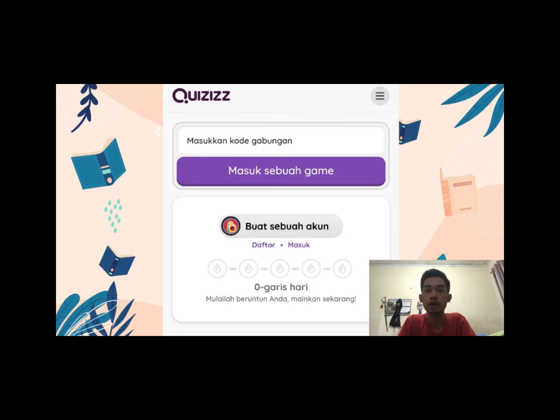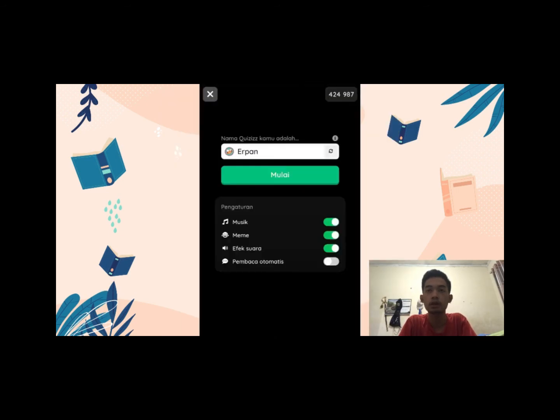After clicking join a game, you can fill the column with the game code. After that, click join the game. Okay, next. After that, you can fill the column with your name before it starts, and after you click the name, you can start the quizzes.